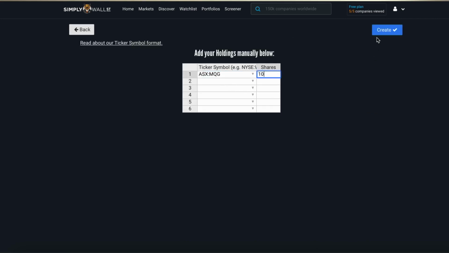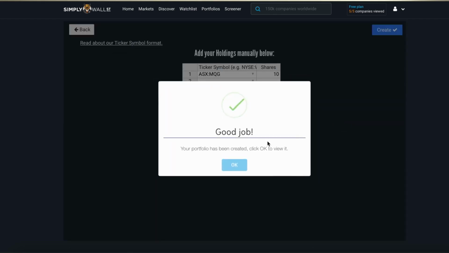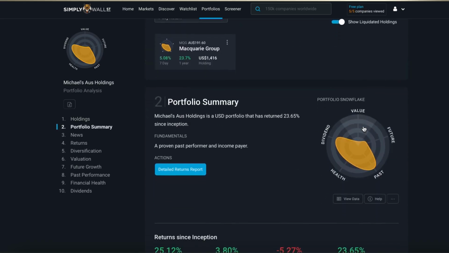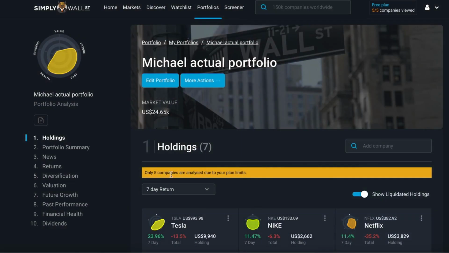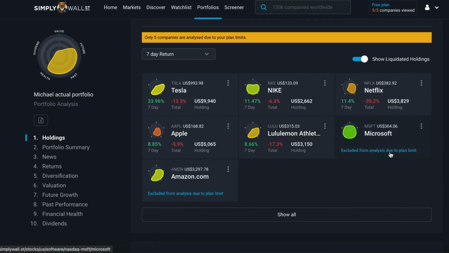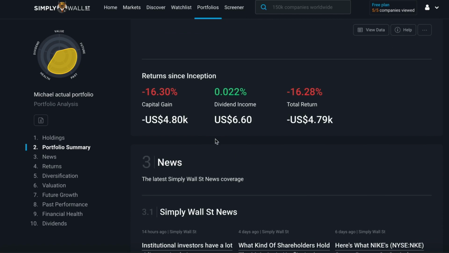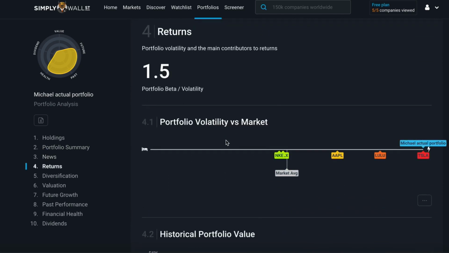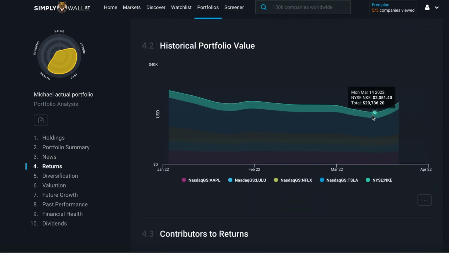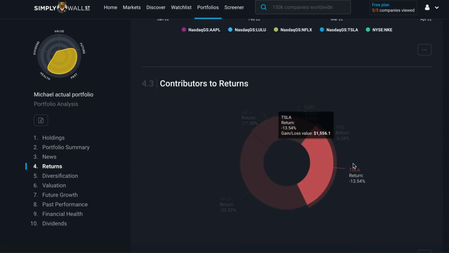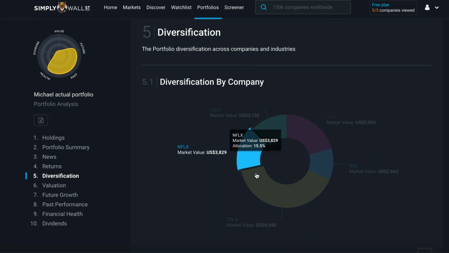You can create a portfolio in this particular portfolio section, and this is the type of portfolio that includes transaction details and analysis, and it'll do calculations on your capital gains, but one of the limitations here on the free plan is that it only analyzes 5 companies. This analysis is things like capital gains, which companies have contributed the most to your overall returns, your diversification, the future growth prospects of your portfolio, and similar analysis to what you'll see on the company report but applied to your portfolio.